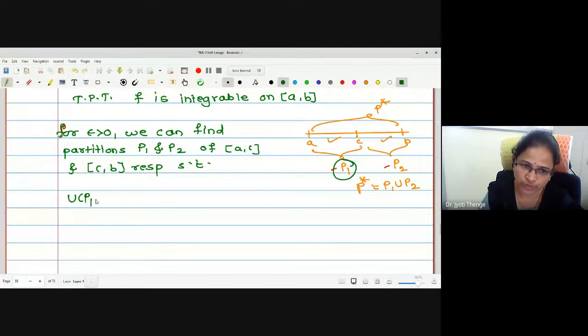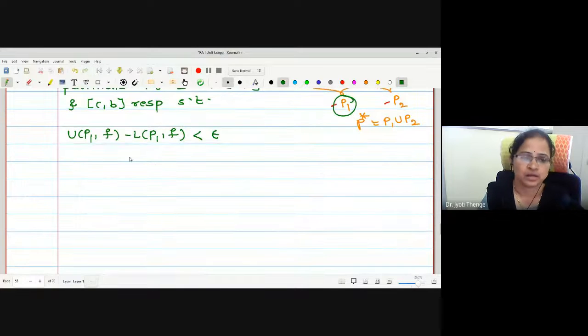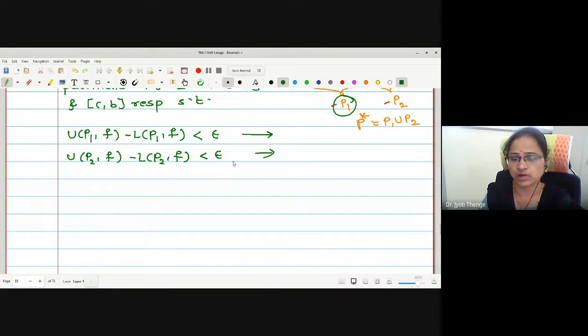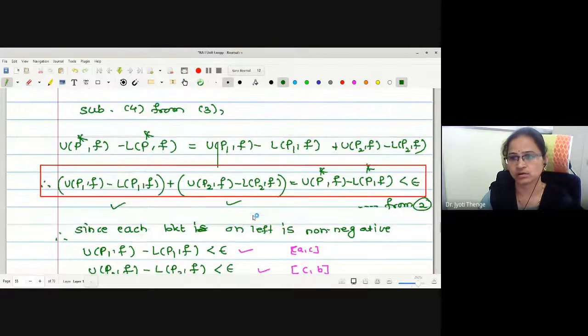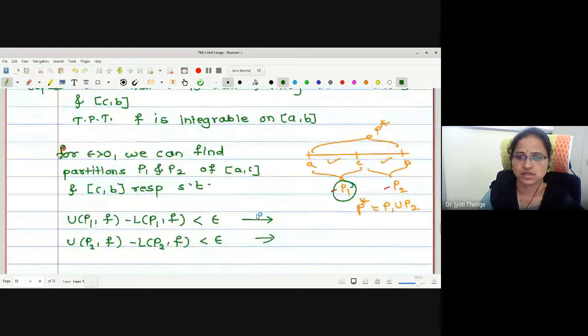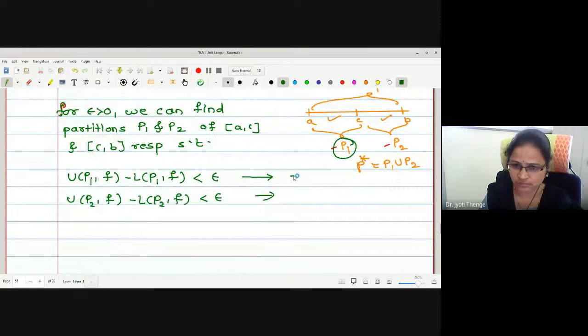So this is U(P1, f) minus L(P1, f). Is it less than epsilon by 2? Okay. Similarly, U(P2, f) minus L(P2, f) is also less than epsilon by 2. What numbers have I written already? I think up to 4 we have written, no? Yes. Shall I call them 5 and 6?